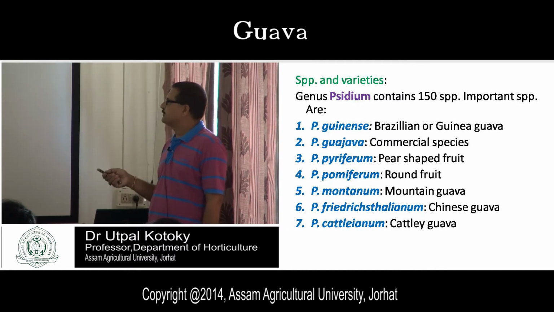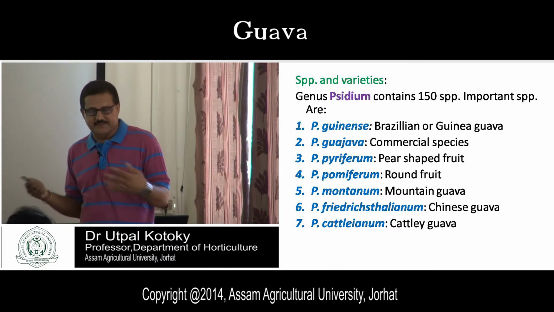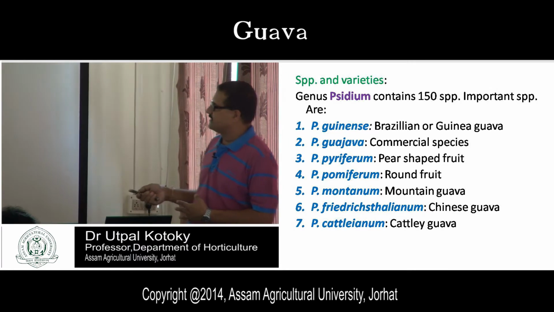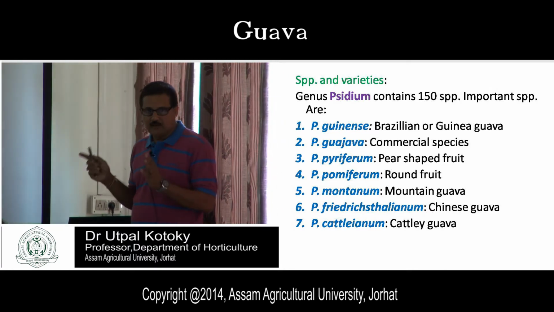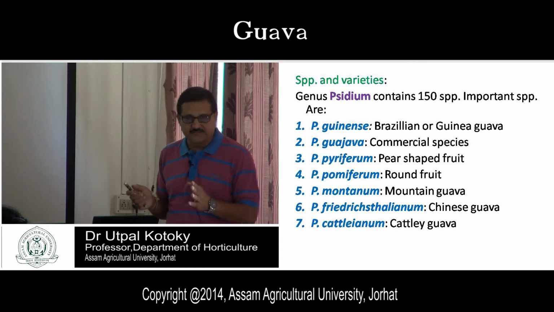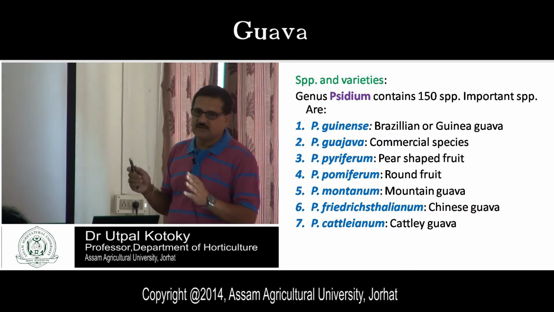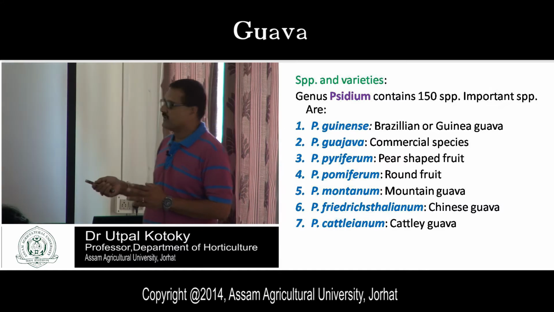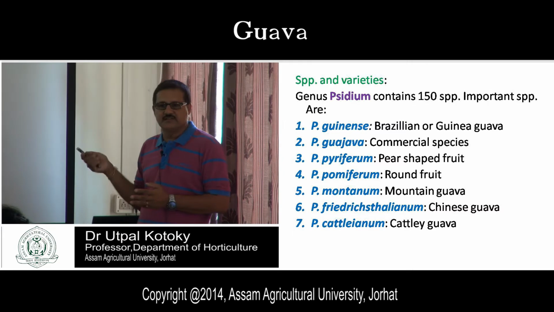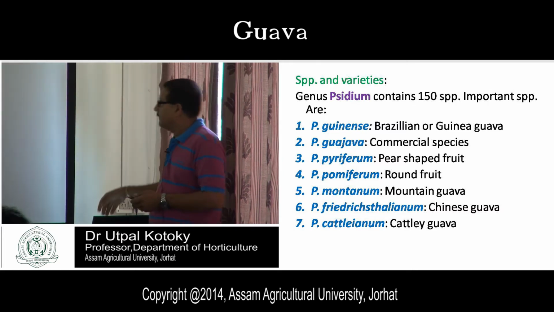The 150 species I will not give you because it is not required for you. But some of the species, the important ones for guava, I am giving you. These are the 7 species. And out of all, Psidium guajava is the commercial species. Whatever the varieties, cultivation practices and things I'll give you will be on this particular species. Whatever guava you get in the market, whatever guava has grown, is the Psidium guajava species. So this is about your species.